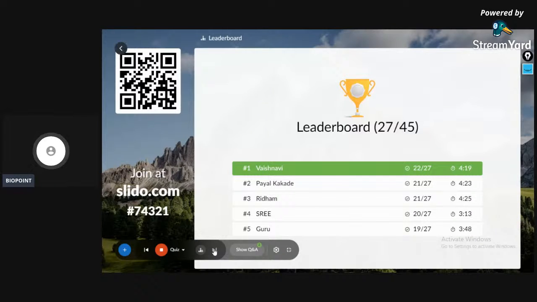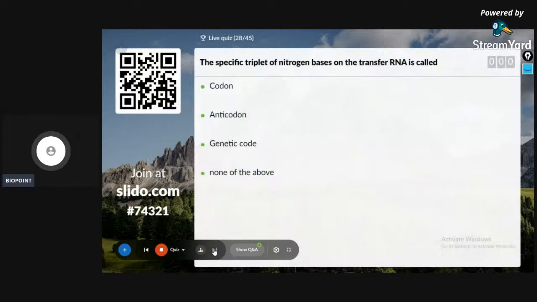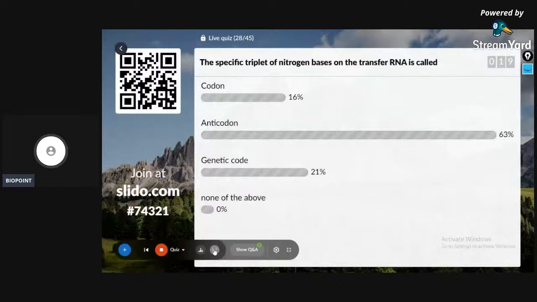Yes, 28th question on the screen. The specific triplet of nitrogen bases on the transfer RNA is called codon, anticodon, genetic code, none of the above. If I got the time, I would have explained each answer as we go. But yesterday, many students were complaining even in the Slido platform itself that it is time consuming, time is important. The answer is anticodon.